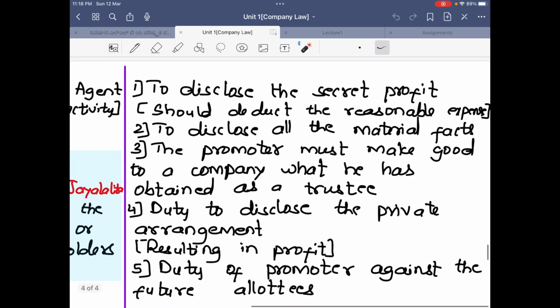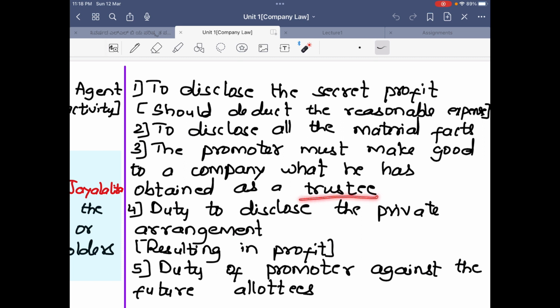So what are the duties of a promoter? To disclose the secret profit. If the promoter is making any secret profit through the company, then he has to disclose it. The next duty is to disclose all the material facts. If he knows any material fact about the company, he should disclose all of them. The promoter must make good to the company what he has obtained as a trustee.